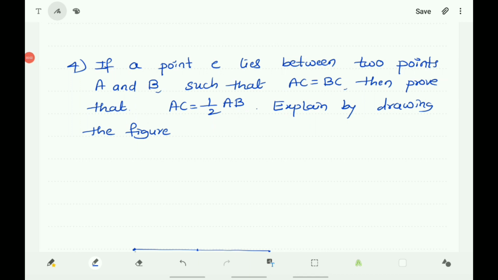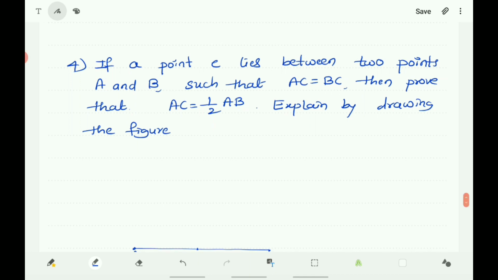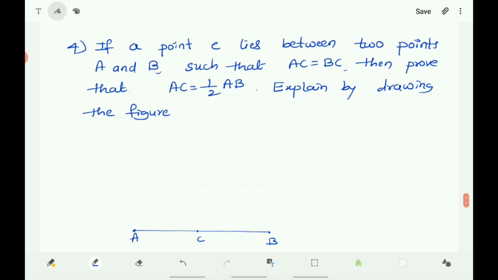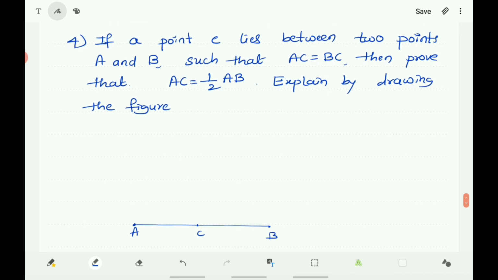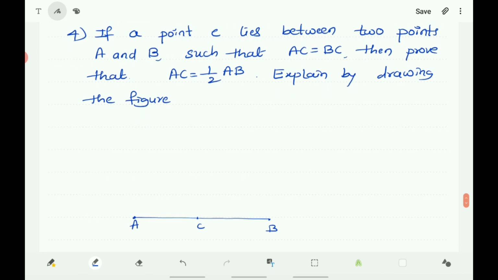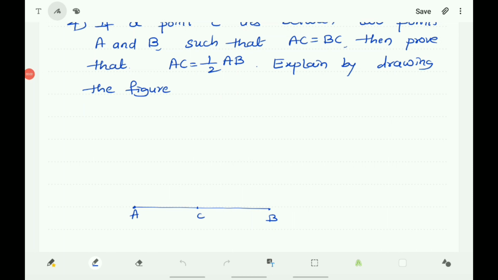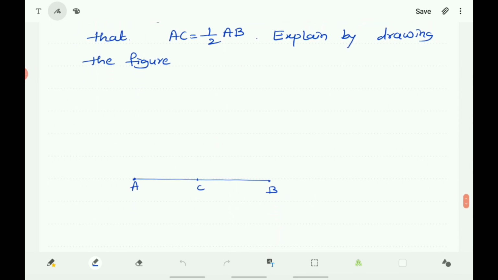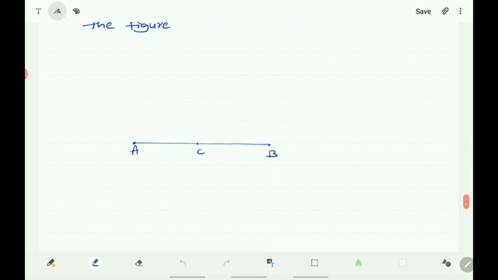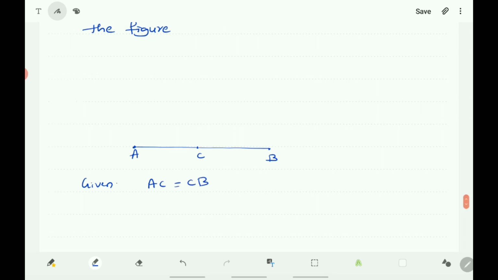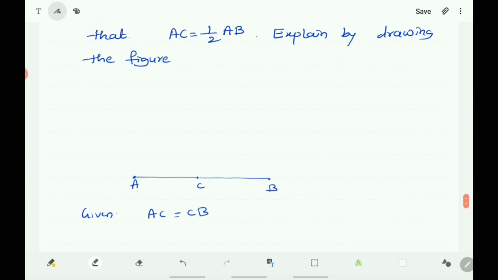Next, the fourth question is, if a point C lies between 2 points A and B such that AC is equal to BC, then prove that AC is equal to half AB. Explain by drawing the figure. Here A and B are the 2 points. The line AB is drawn by joining A and B. C is a point between A and B. Given AC is equal to CB. And here we have to prove that AC is equal to half AB.